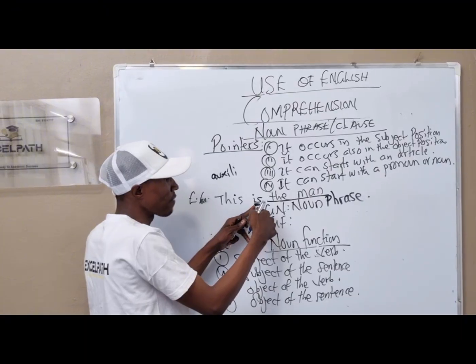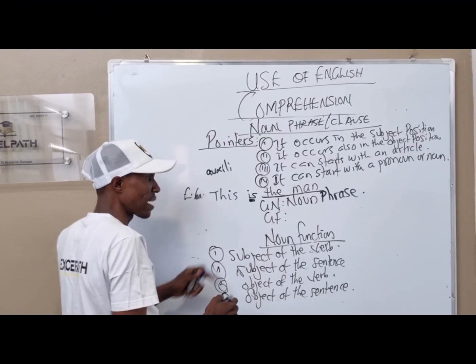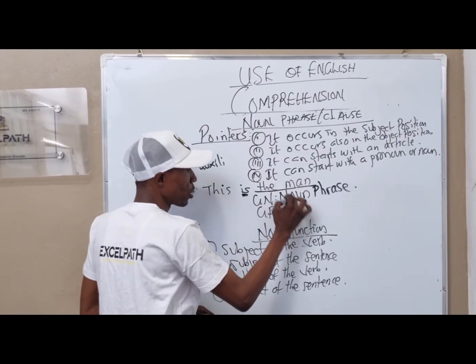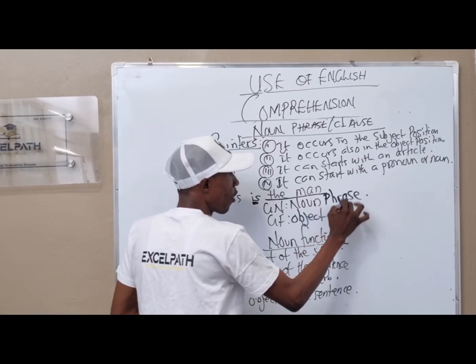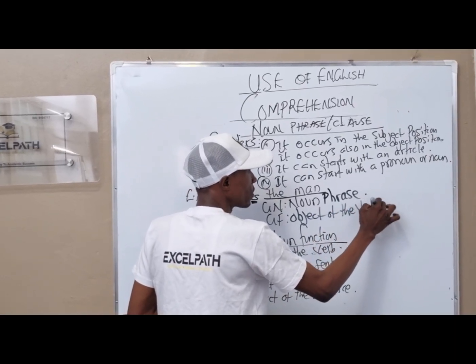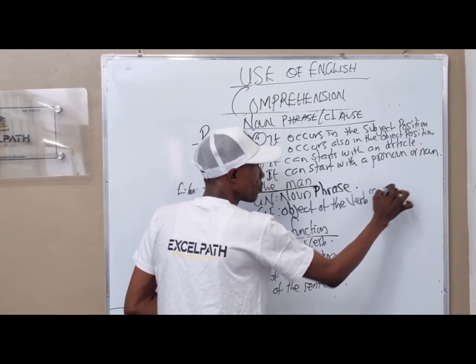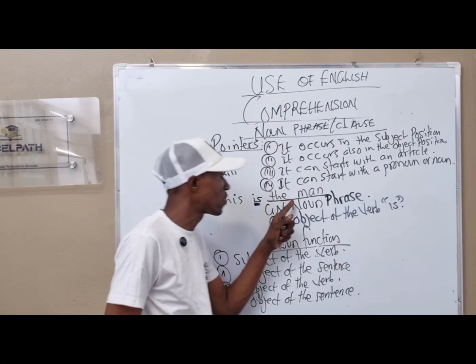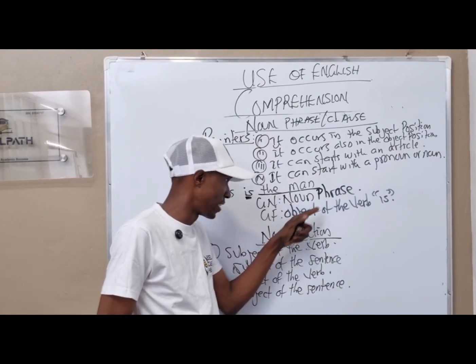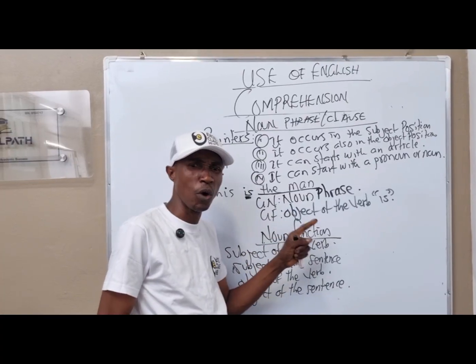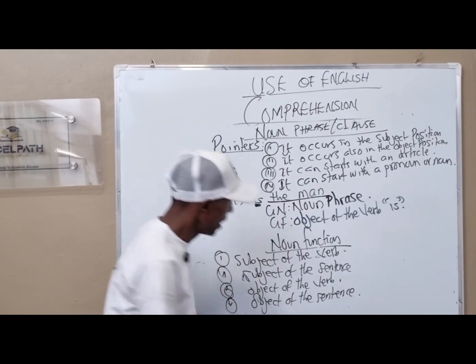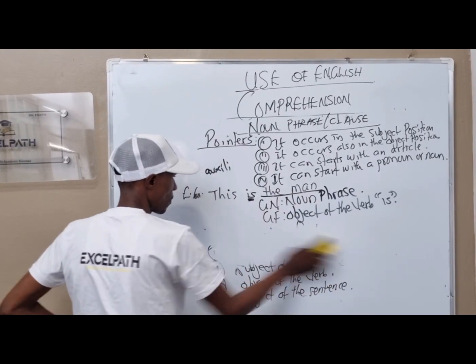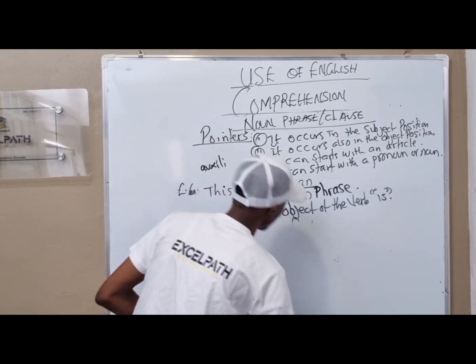For the fact that we have an is here, automatically our grammatical function becomes object of the verb is, and you put your inverted comma. So in this question, the underlined word is in the object position.